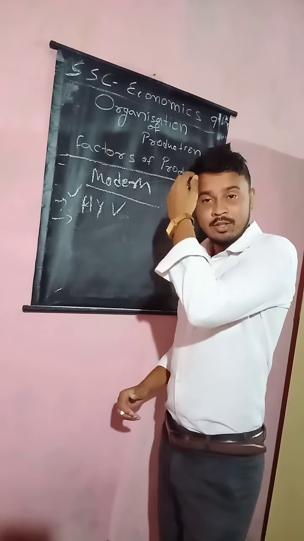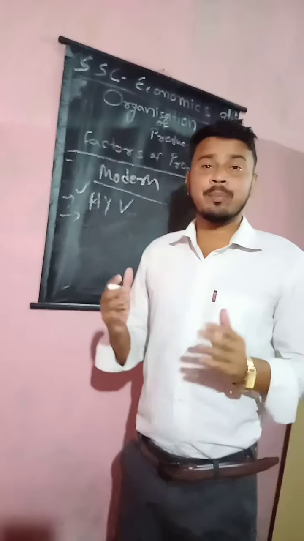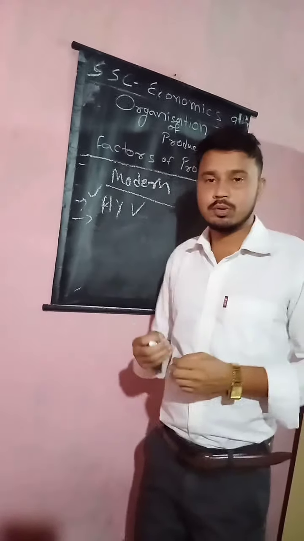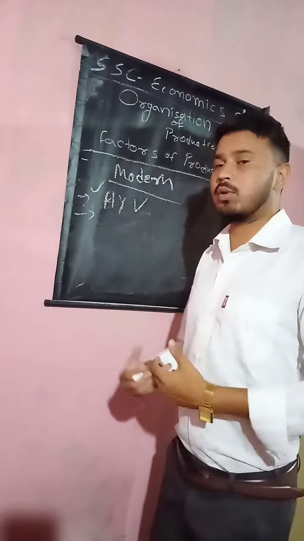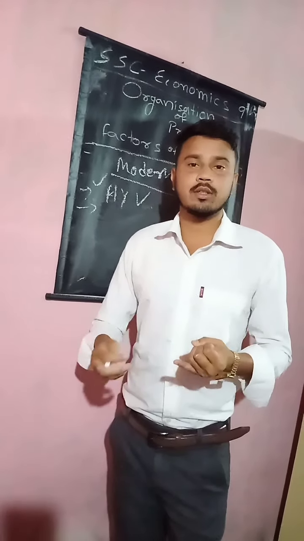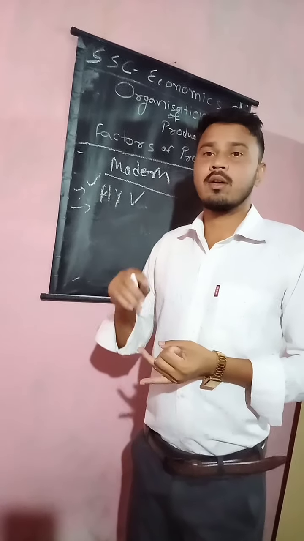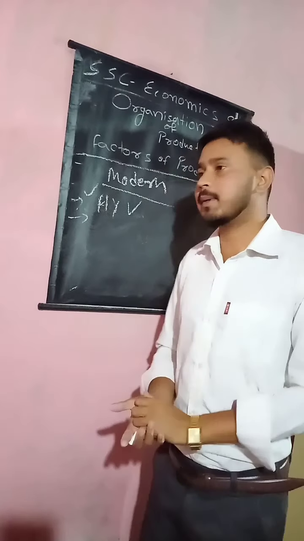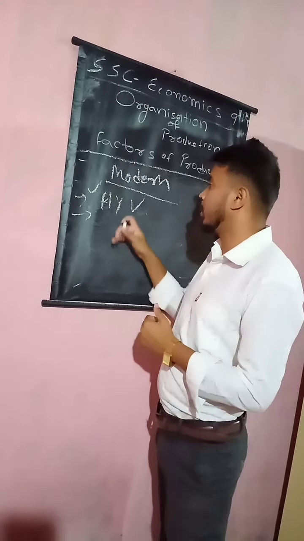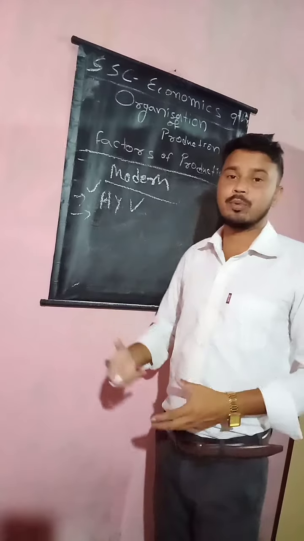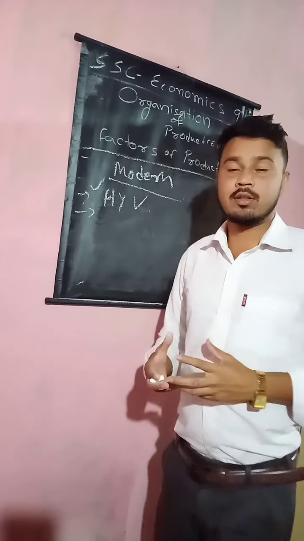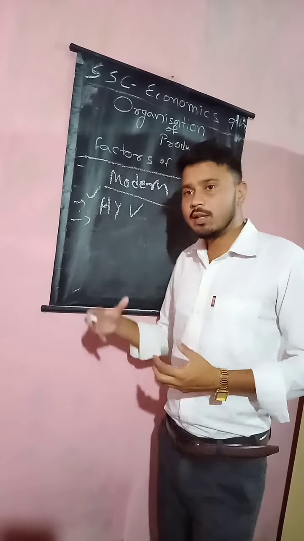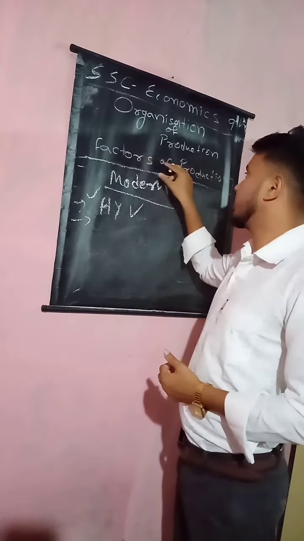And also a variety of pesticides we are using to increase our productivity and production. And also we are using different types of weedicide, insecticide, pesticides, or different types of chemicals, or different types of modern farming methods to improve our irrigation and improve our agricultural production. So all these things are the factors of production we need.